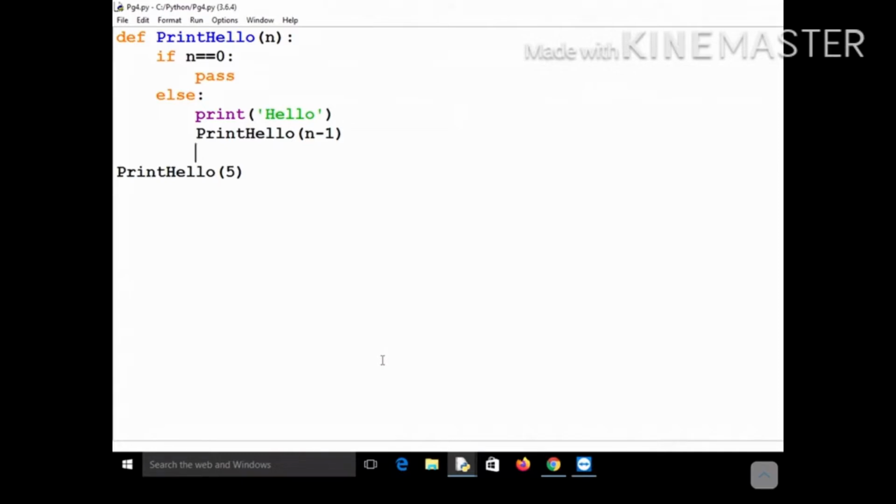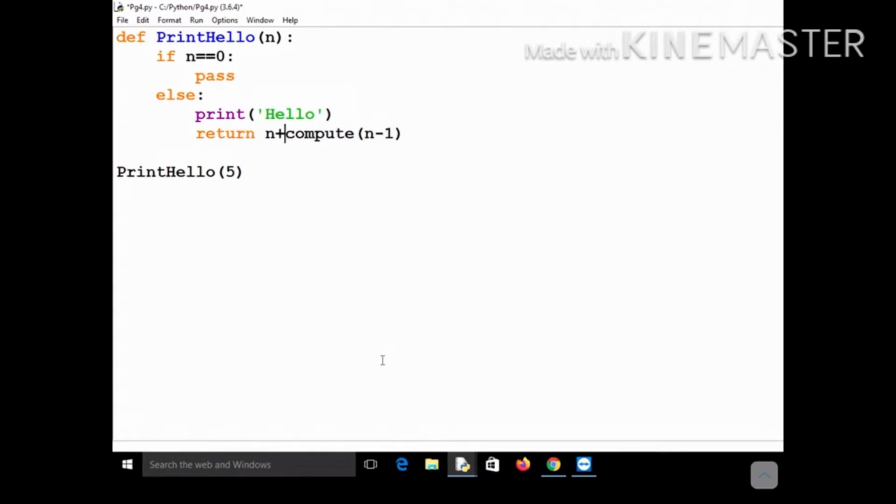Okay, so that's fine, but the thing that I want you to understand here is that in the previous example, for example in the case of summation of the first n natural numbers, you are mentioning a return statement, but here I am not mentioning any return statement. Why? Because when you call this particular function print hello, you are not expecting any value from the next function call. For example, when you are computing the summation, in that particular case you are writing n plus compute of n minus 1, isn't it?